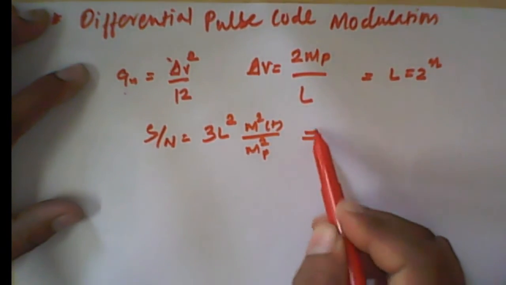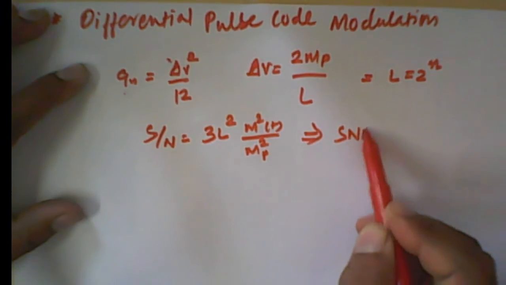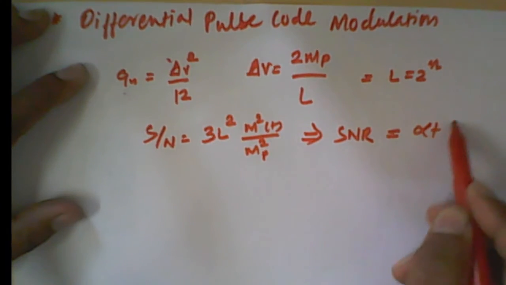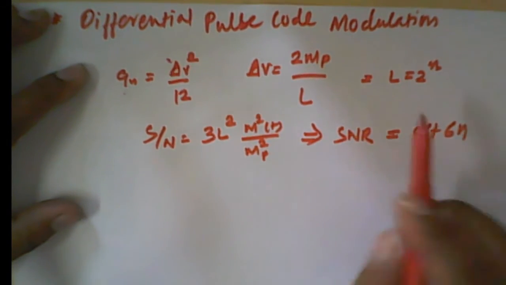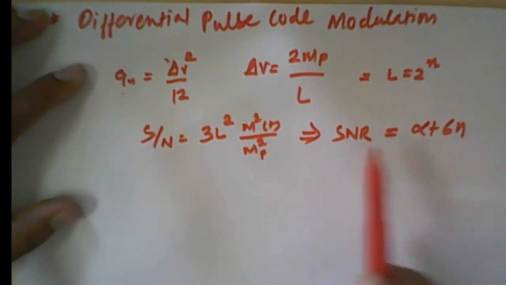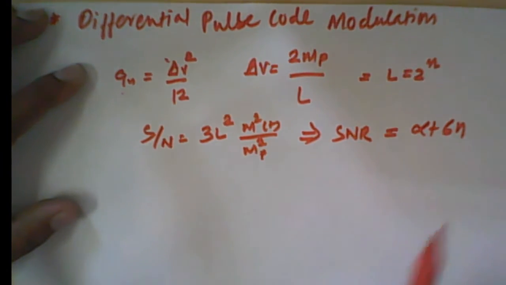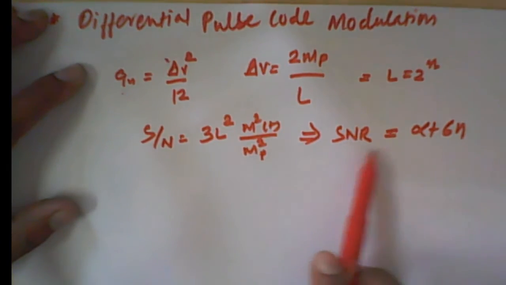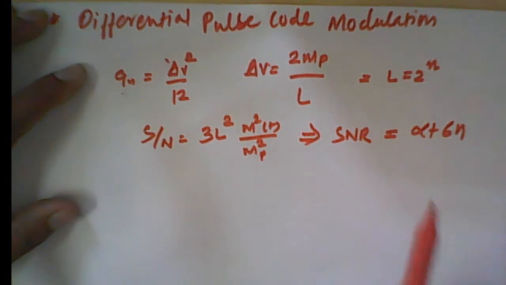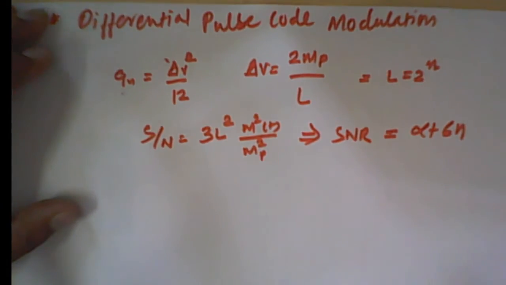From this we have analyzed that the signal to noise ratio in PCM is alpha plus 6n, so it depends upon the number of bits. It is approximately 6 times the number of bits. If the number of bits is equal to 3, then the approximate signal to noise ratio will be around 18 dB. So this is the brief of pulse code modulation.